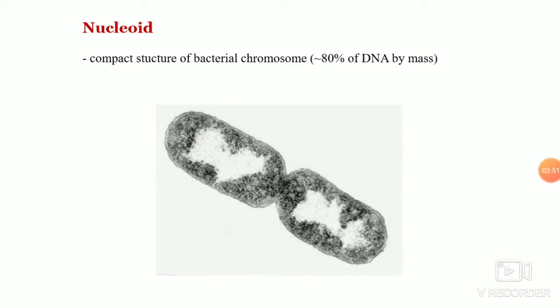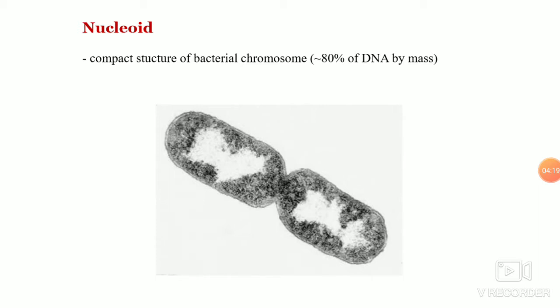But after the advent of stains which can bind to DNA specifically, a specific region called the nucleoid was discovered, and this region stains in a particular way in a bacterium. So that is what the nucleoid is.